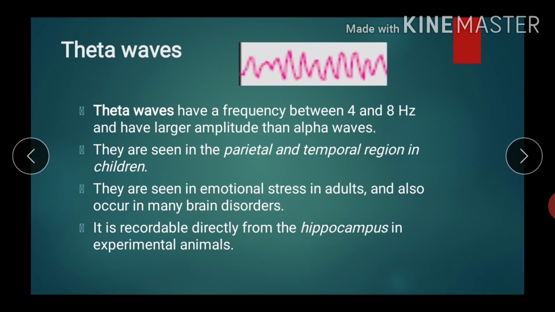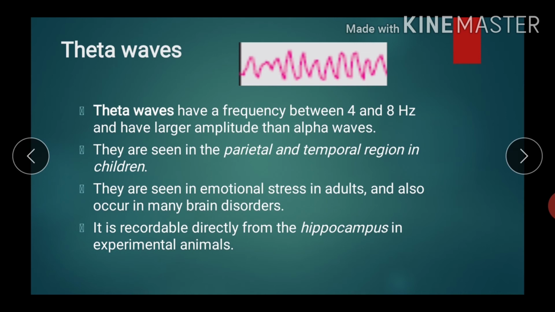The next wave is the theta wave. These are the recordings of theta waves. In BAT DANCE, T has frequency less than alpha. Theta waves have a frequency between 4 to 8 Hz, while alpha has 8 to 13, and theta has larger amplitude than alpha.